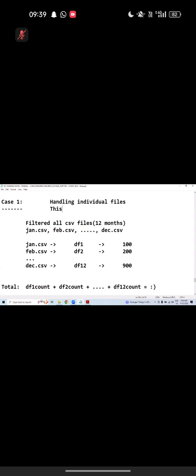So this is approach number 1, where we are handling individual files. This approach is not recommended. Why? Because it takes a lot of time. Creating 12 data frames, data frame 1, check number of rows, data frame 2, check number of rows, data frame 12, check number of rows. It takes a lot of time. That was case number 1.